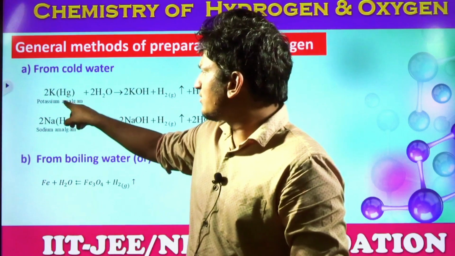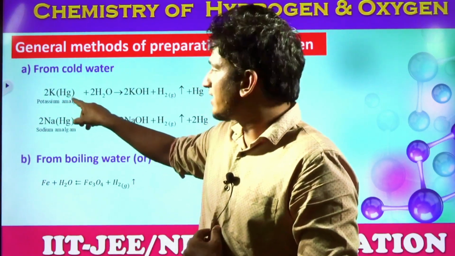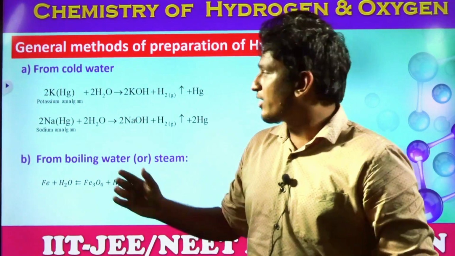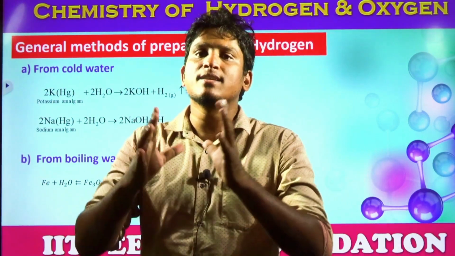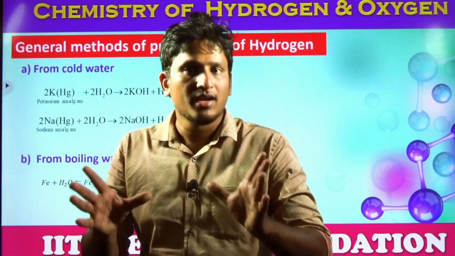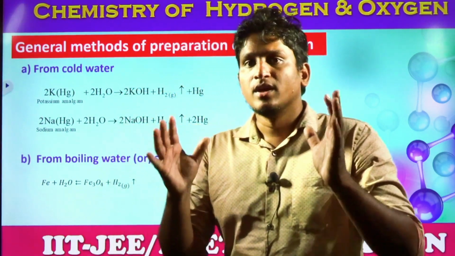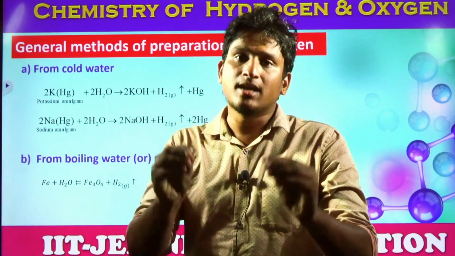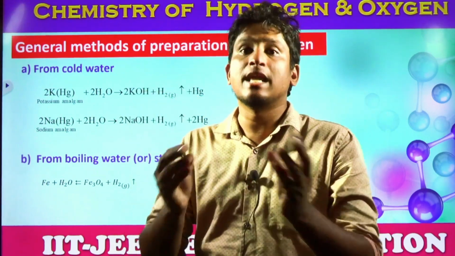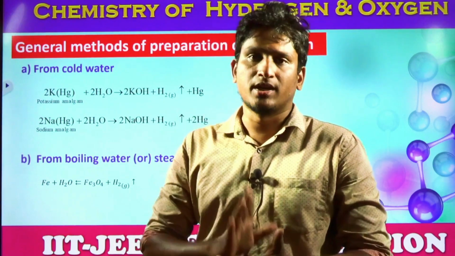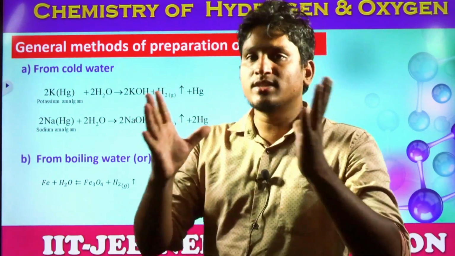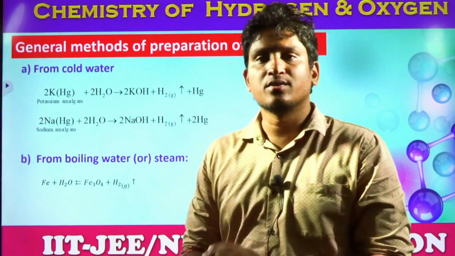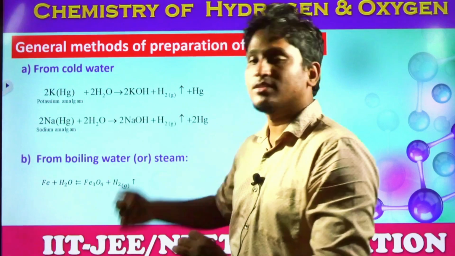Look at here, there is an amalgam present, Hg, which means mercury. So why is mercury present here? Because, students, potassium and sodium are highly reactive as well as explosively reactive. To reduce the explosiveness, we take an amalgam, the alloy of sodium or potassium with mercury. Otherwise, they react explosively. But this alloy does not react explosively and we can get the hydrogen gas also. So that's why the amalgam is taken here.